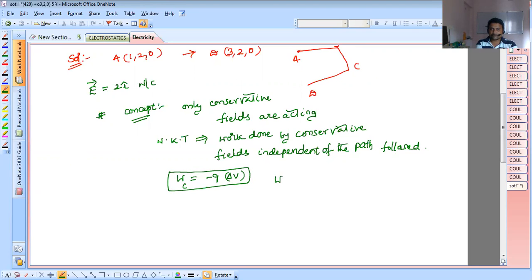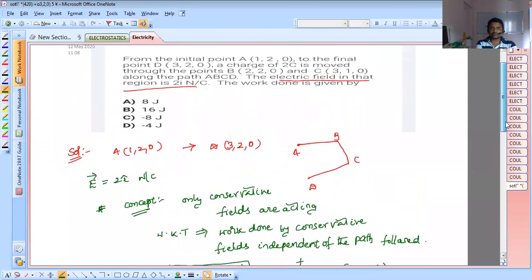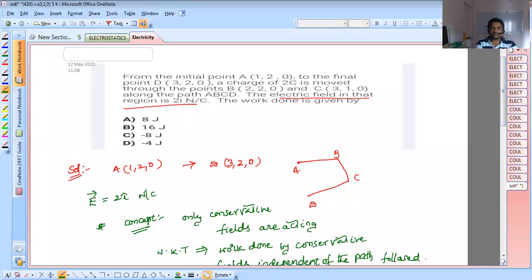That is, the work done by the conservative force to move a charge from the initial position to the final position equals minus Q times (V at the final position minus V at the initial position). Now, going to the question, the electric field in that region is 2i Newton per Coulomb.